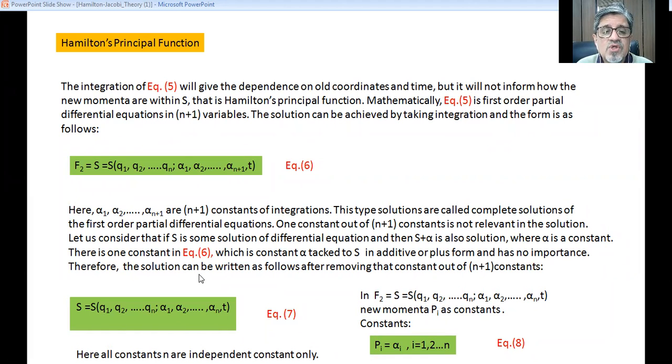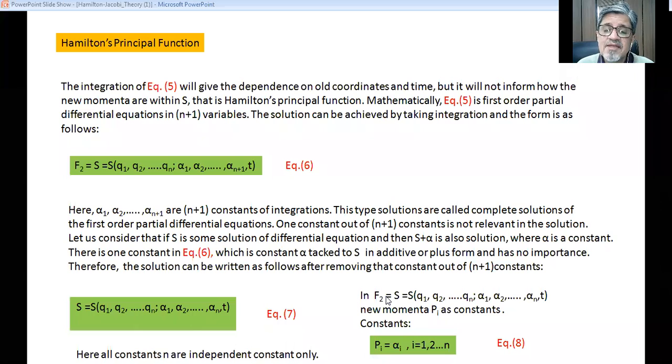Therefore, the solution can be written as follows after removing that constant out of the n plus 1 different constants. So now instead of equation 6, the solution becomes a function of q1, q2 up to qn, alpha 1, alpha 2 up to alpha n and t. The only difference is that instead of alpha n plus 1, we go only up to alpha n, and that is called equation number 7.